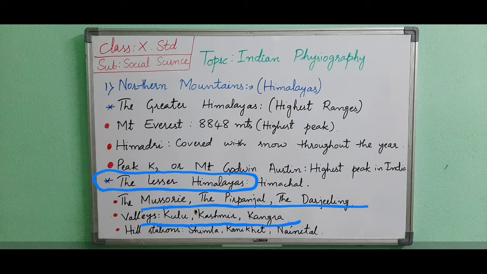These are also noted for hill stations such as Shimla, Ranikhet, Mussoorie, Nainital and Darjeeling. Again, Shimla is in Himachal Pradesh, Ranikhet is in Uttarakhand, Mussoorie is in Uttarakhand, Nainital also is in Uttarakhand, and Darjeeling, as I told earlier, is in West Bengal. Now the third